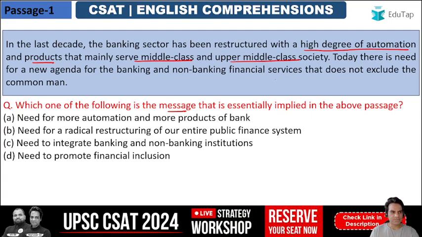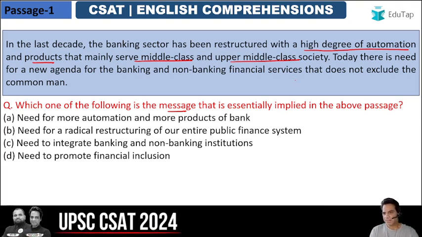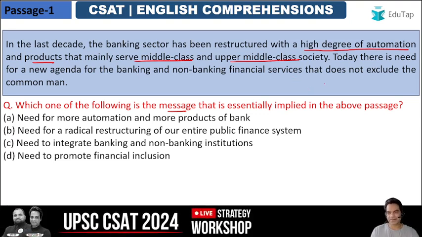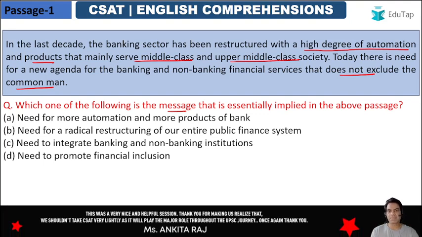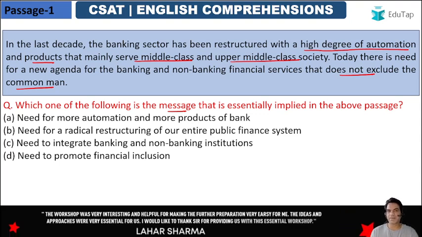Today there is a need for a new agenda for the banking and the non-banking financial services that does not exclude the common man. So basically he's saying, after automation and new products, the banking sector has been inclined towards middle class and upper middle class. But what the need of today is, they should not exclude a common man, somebody who does not earn enough, from a humble background, right? So they should not be excluded from the banking services and these products. So focus should be given on such people as well.